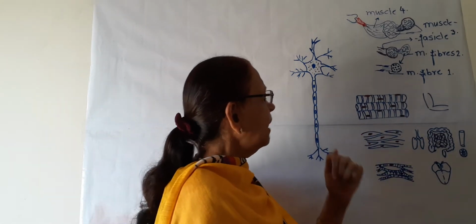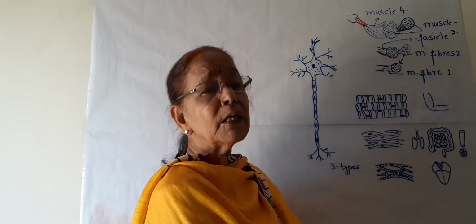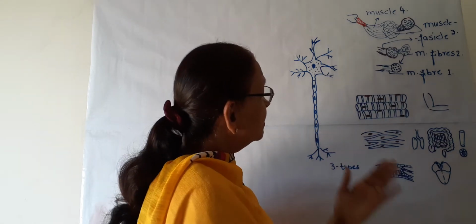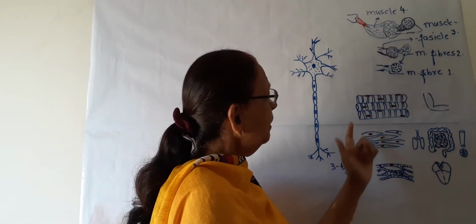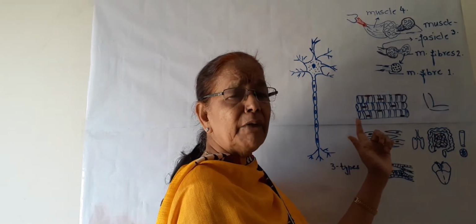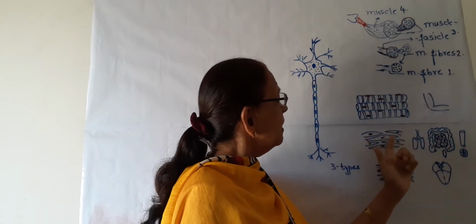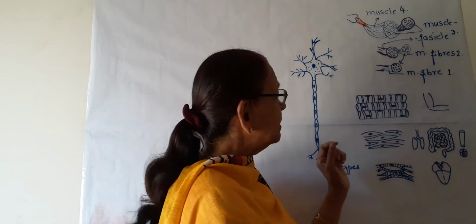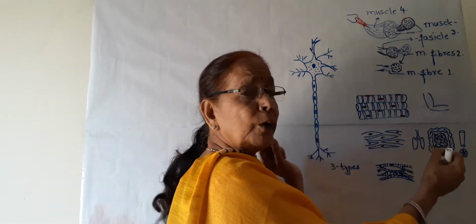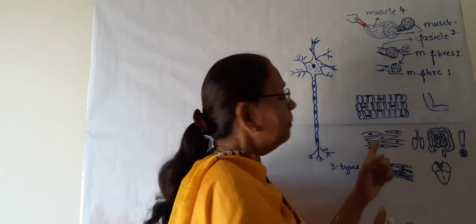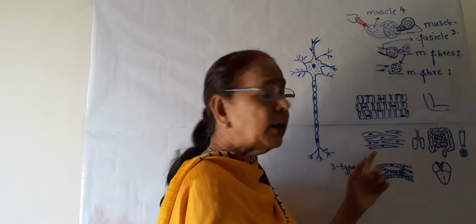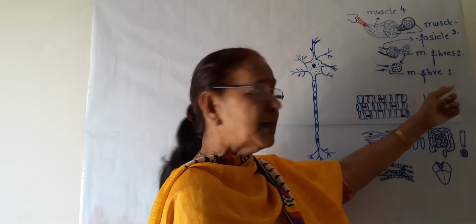Now the second type of muscles are known as smooth muscles. Now see their structure. These are long and cylindrical, having many nuclei. They are spindle shaped, or fusiform, pointed on both ends, but also long and elongated. That's why they are known as muscle fibers.